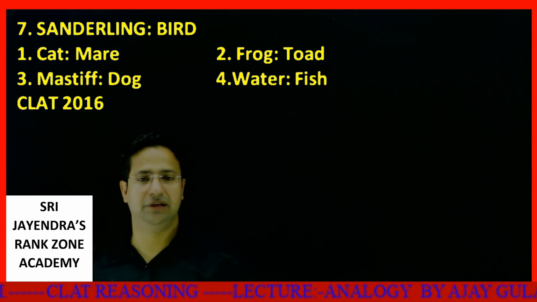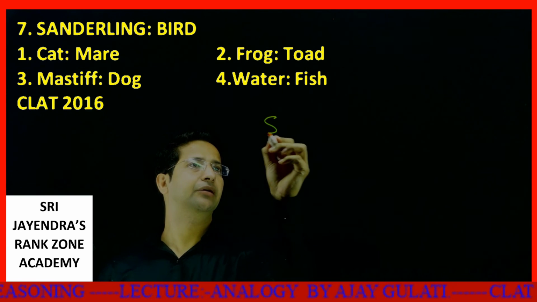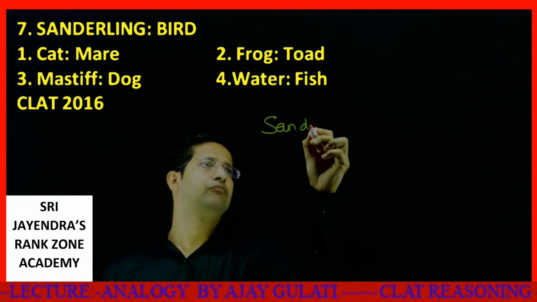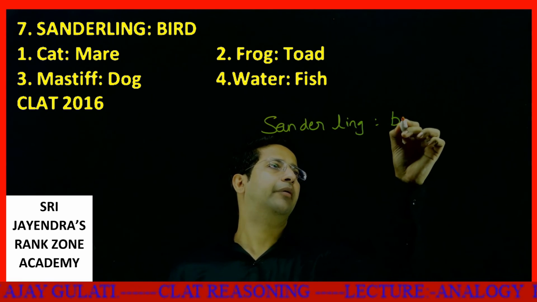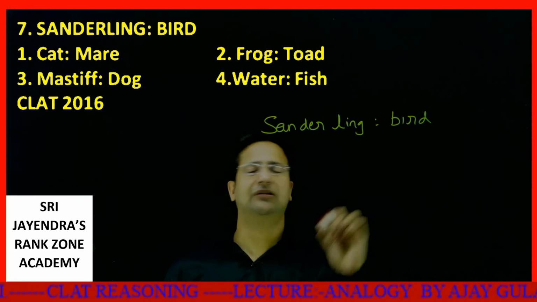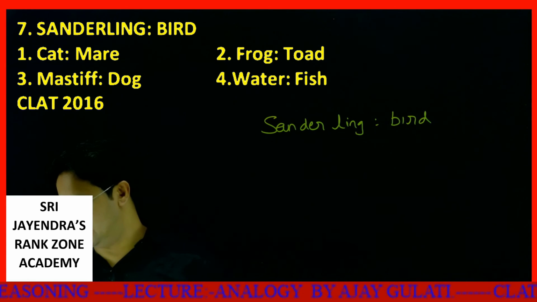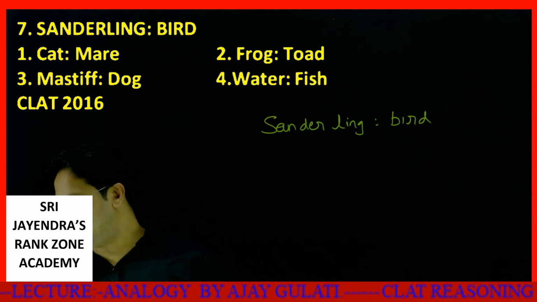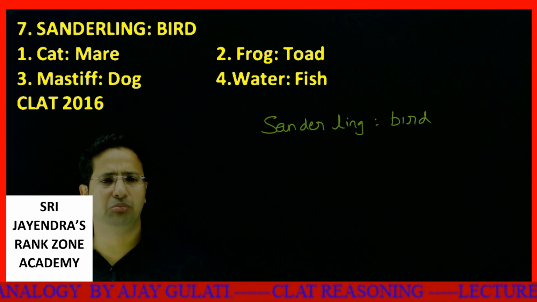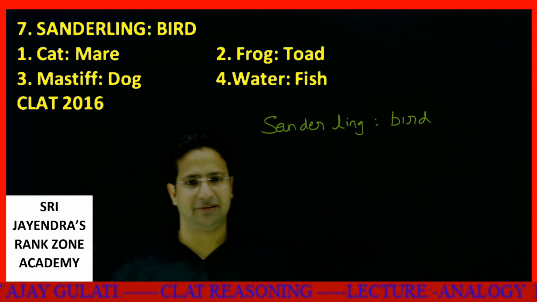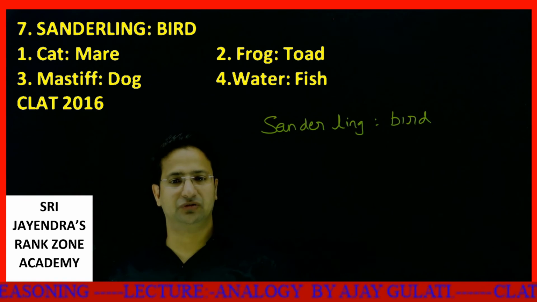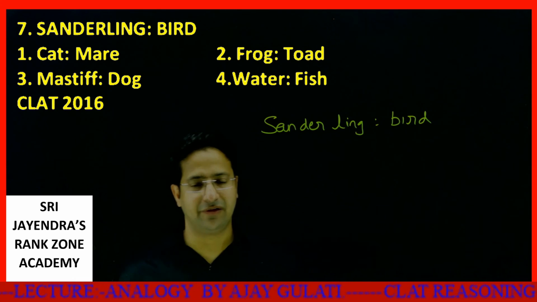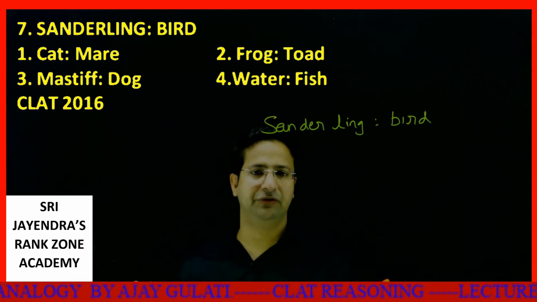This is also easy. Sanderling, bird. Sanderling is to bird. Dear students, Sanderling is actually a breed of birds. Cat and mare are two different species. Water and fish are entirely different; fish or water are not species of each other.